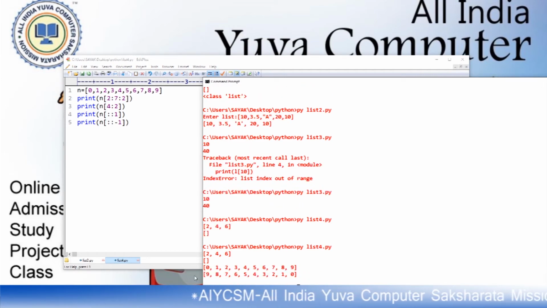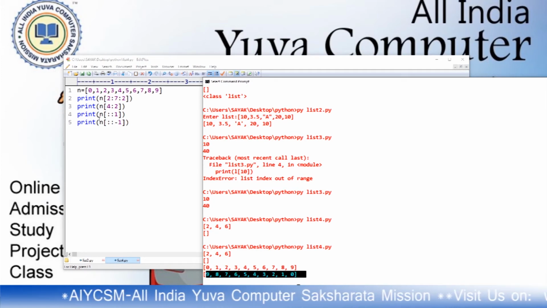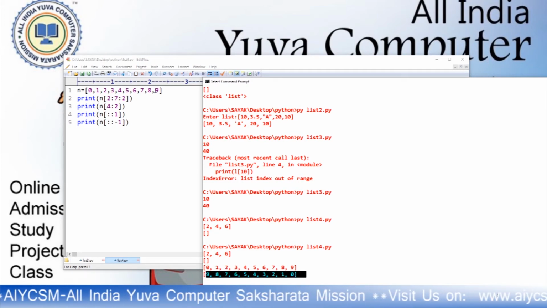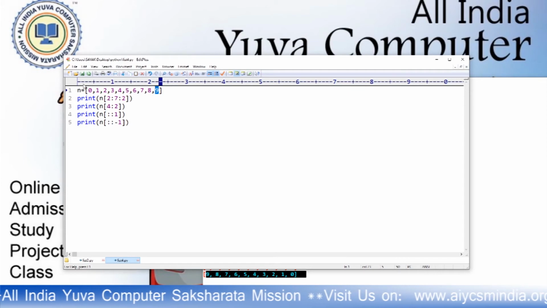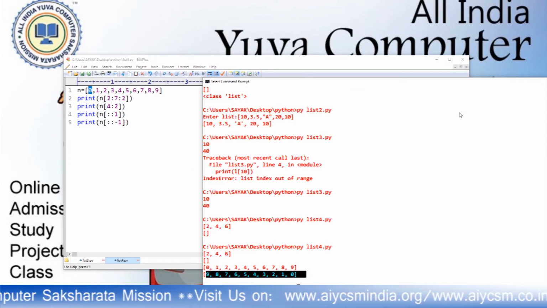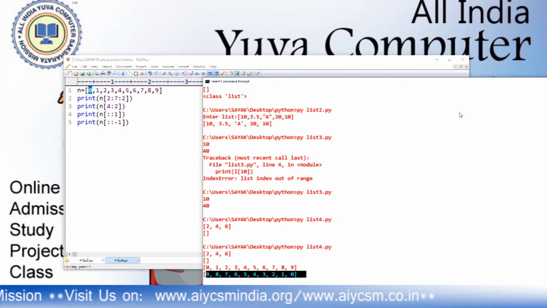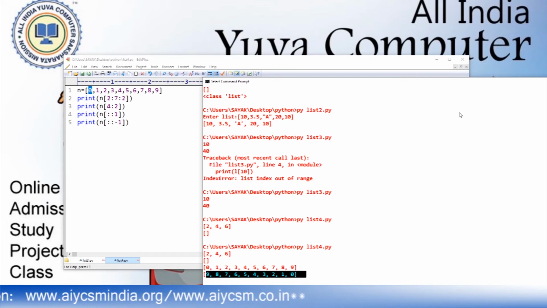It will print the whole list and it will print the list in reverse order. -1 starts from this index and ends at this index. Okay, that's it. That's how you can access the elements of a list with the help of indexing and slicing. Okay, list is mutable.